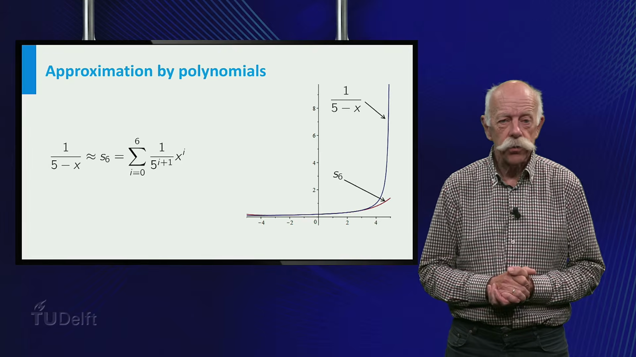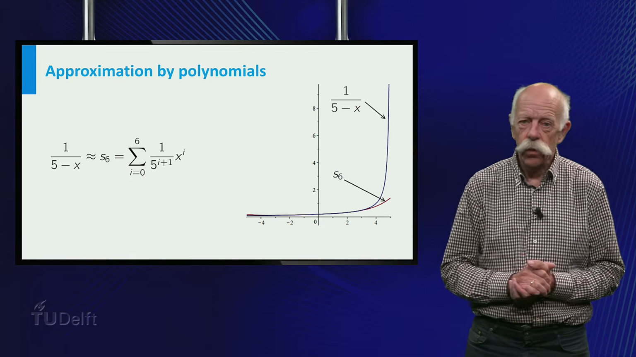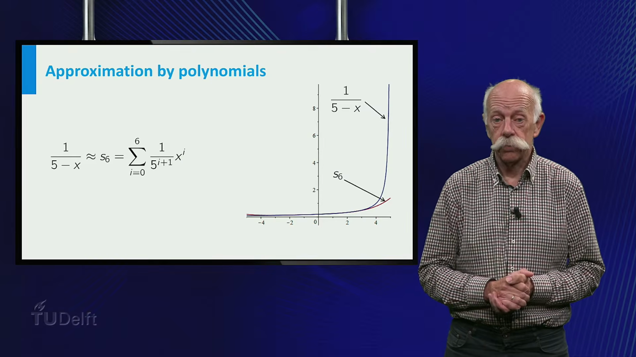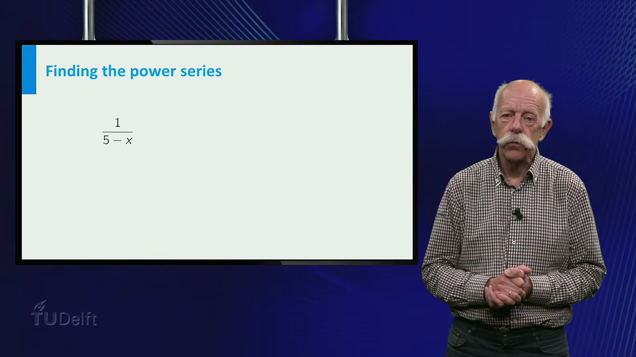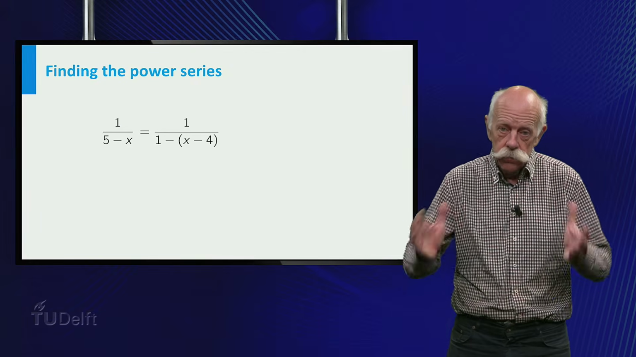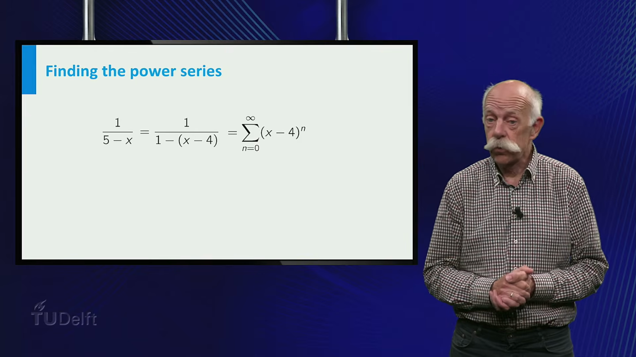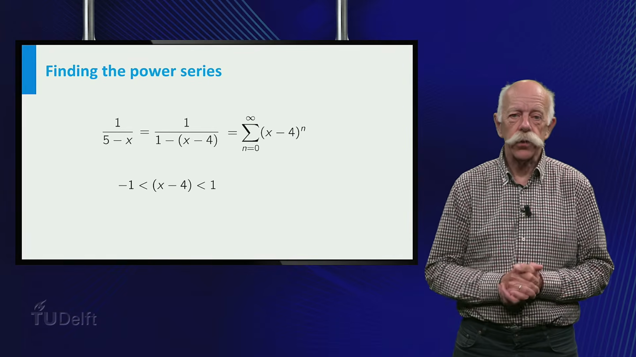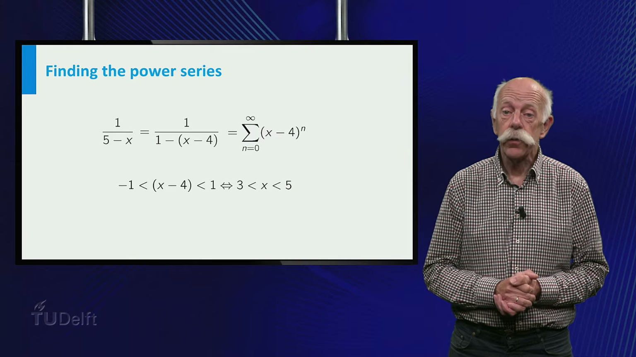Have a look at the graphs to see how S6 is doing. Not bad, is it? And we know that as long as we take x between -5 and 5, higher partial sums will do even better. But there's another way to regard 1 over 5 minus x as the sum of a geometric series. Simply write the denominator as 1 minus x minus 4. And then observe that this is equal to the sum for n from 0 to infinity of x minus 4 to the power n. Provided, of course, that x minus 4 is between -1 and 1. In other words, x is between 3 and 5.